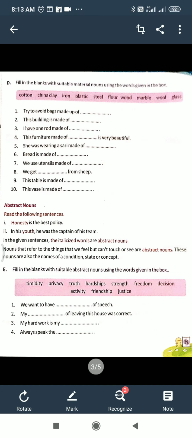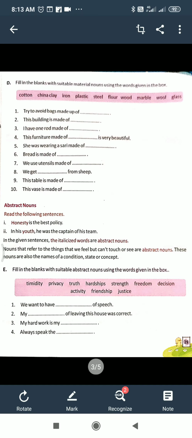And so okay, here it is given, nouns that refer to the things that we feel but cannot touch or see are abstract nouns, and these nouns are also the names of condition, state or concept. So fill in the blanks with a suitable abstract noun using the words given in the box. Here in the help box actually 10 words are there: timidity, privacy, truth, hardship, strength, freedom, decision, activity, friendship, justice.